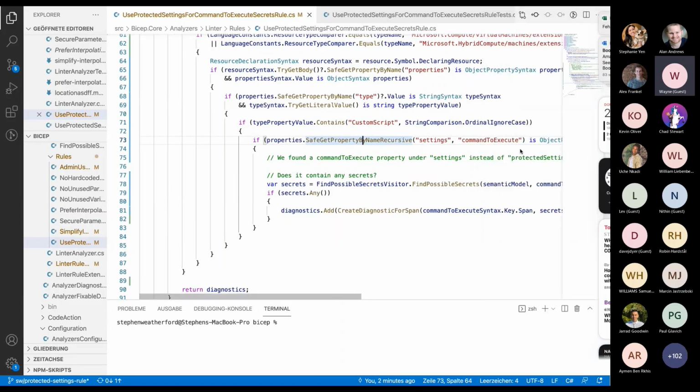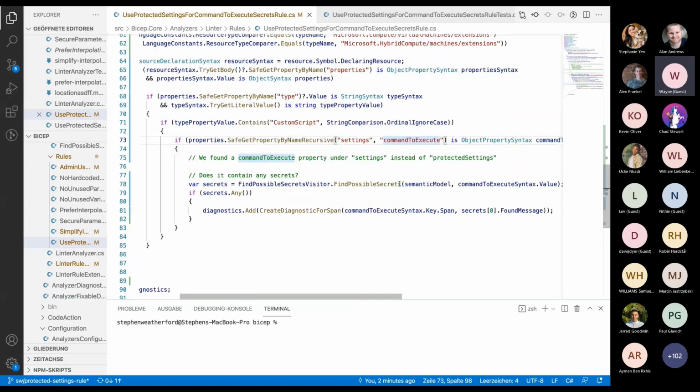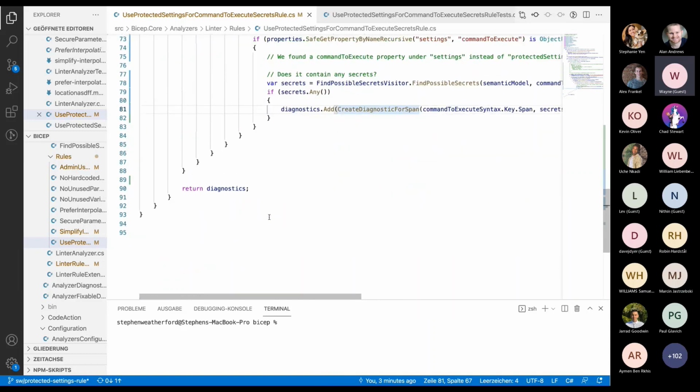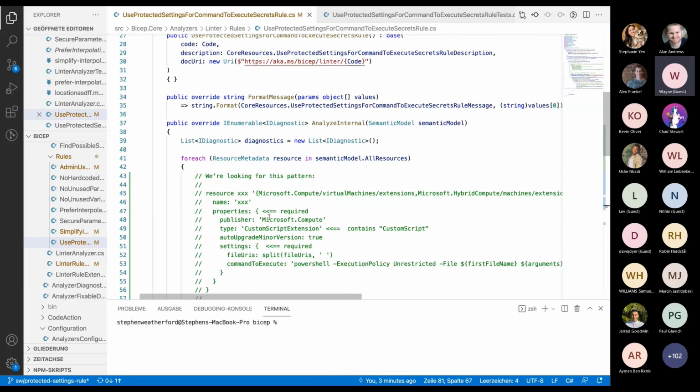Finally, we check further under settings and command to execute. And if it's there under settings, then we will check to see if it contains a secret by passing that syntax to a specific visitor that we'll probably be reusing in other rules. And so that's it. It's fairly straightforward.